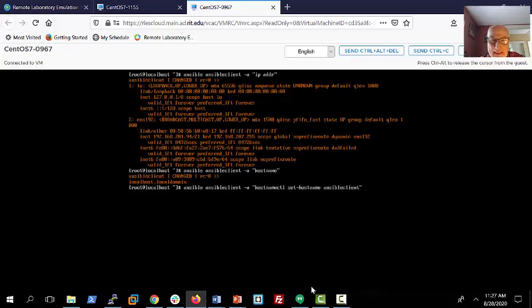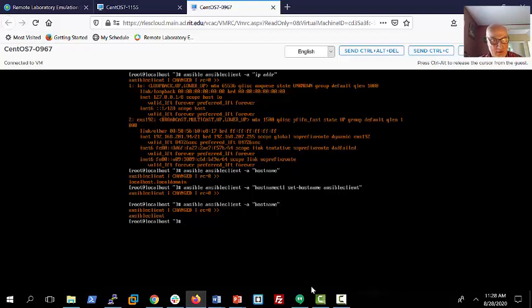Okay, we want to change that remote host name to Ansible client. And to do that, we want to use hostnamectl, but we want to run it on that remote machine. Well, we can do all this stuff using ad hoc Ansible commands from our local machine, in this case, our Ansible server. So now, if we ran that command on that remote machine, let's check its new host name, and bada bing, bada boom, it is now Ansible client.